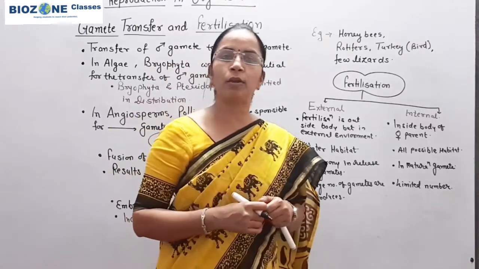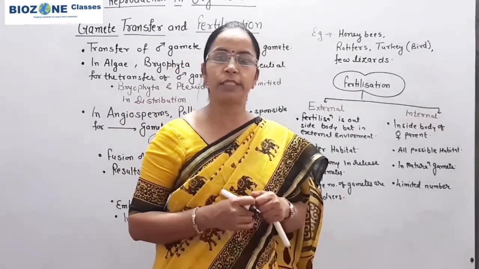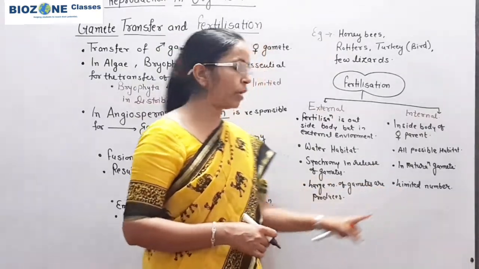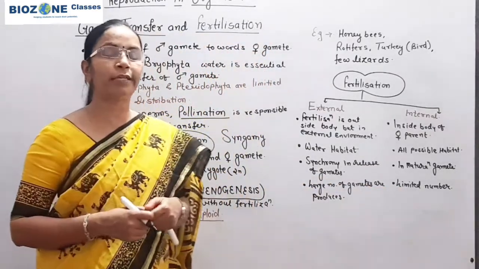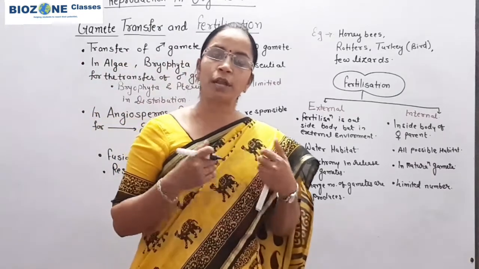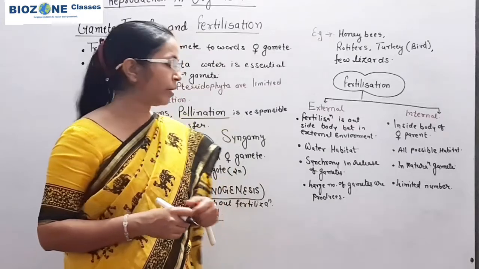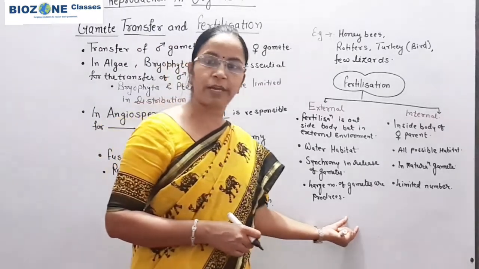Sometimes only a single ovum or single egg is produced in the maternal body. So this part you remember in internal fertilization. Now the chance of fertilization and the chance of survival of the progeny. One again example is provided there, in frogs and some fishes.